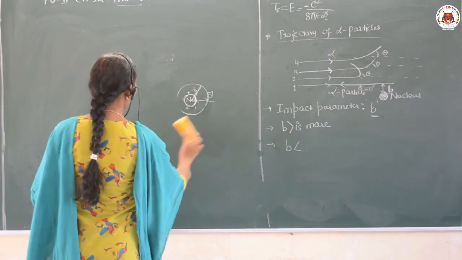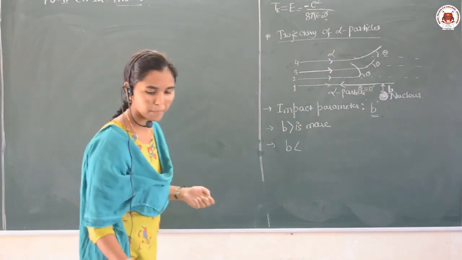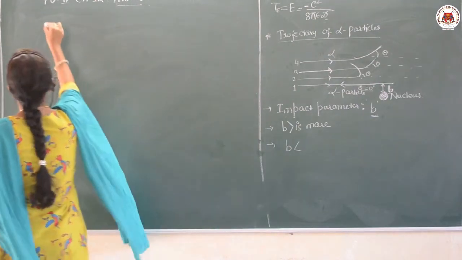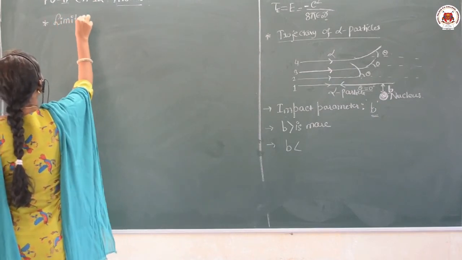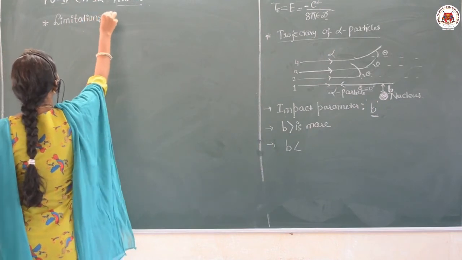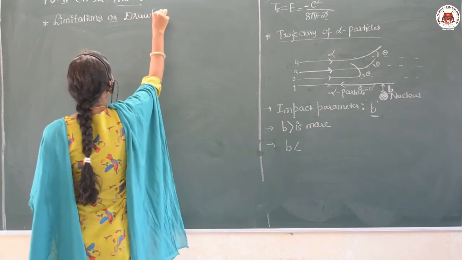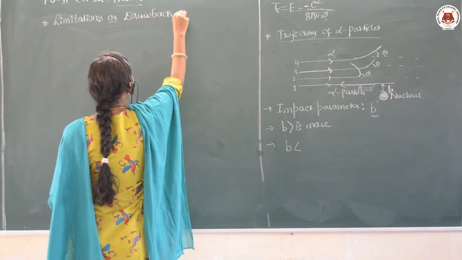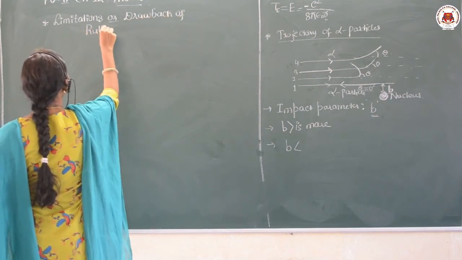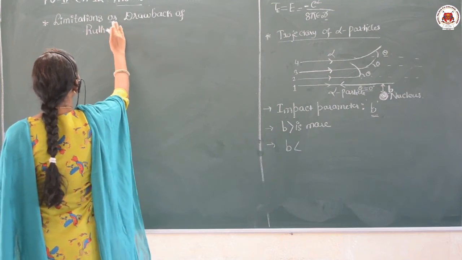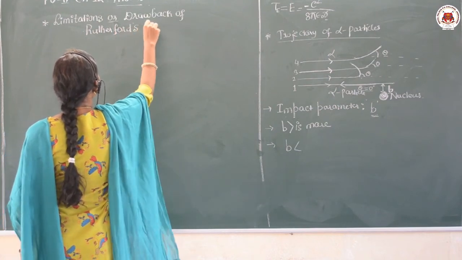Next, let us talk about the limitations or drawbacks of Rutherford's atomic model.